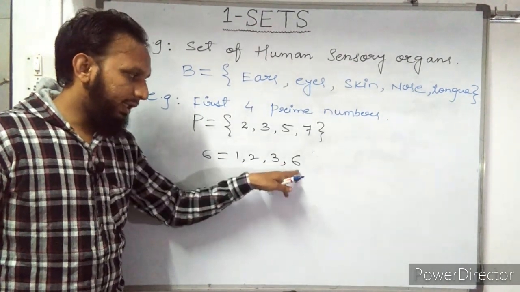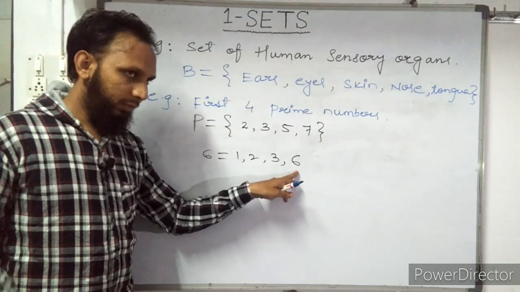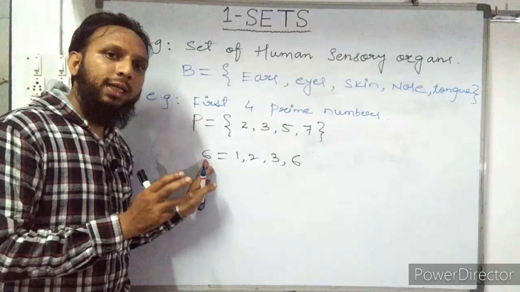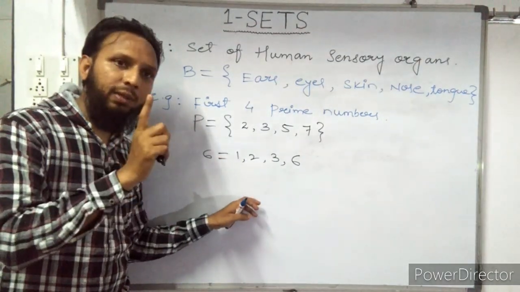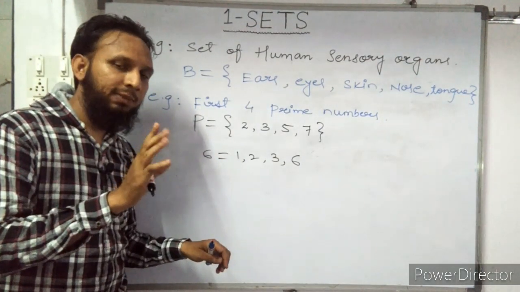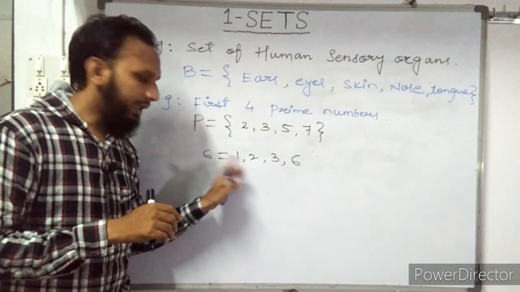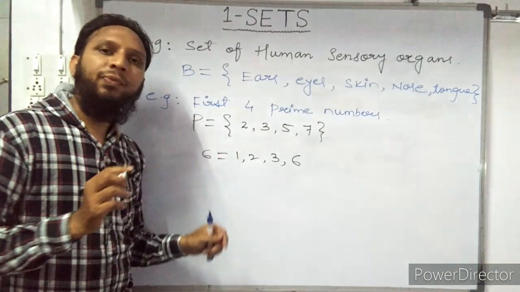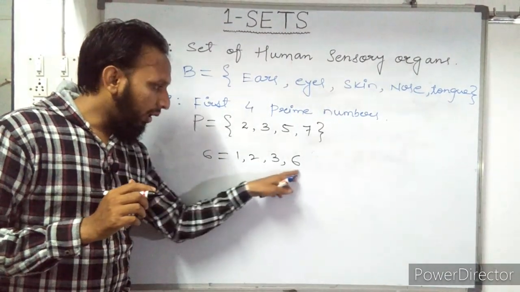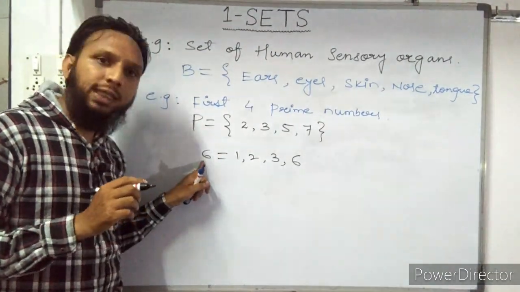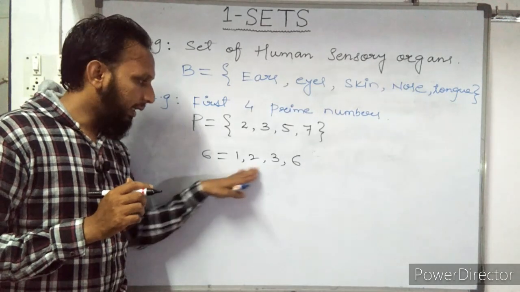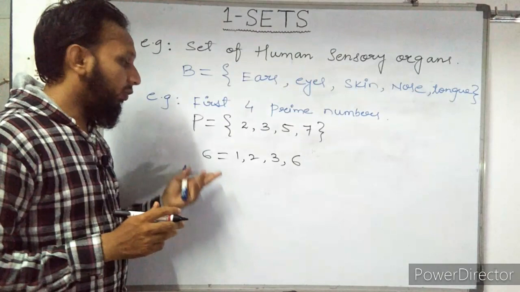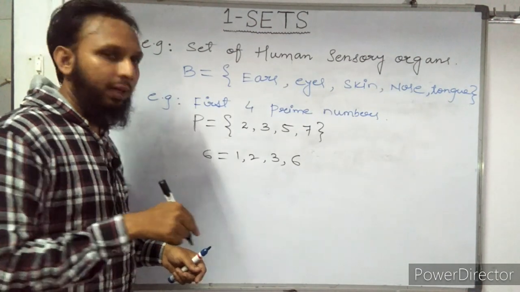1, 2, 3, 6. What does it mean? It means in हिंदी 6 जो है ये 4 टेबल्स में आता है. 1 के टेबल में तो हर नंबर आएगा एक्सेप्ट 0. 1 6 जार 6, 2 3 जार 6, 3 2 जार 6, 6 1 जार 6. That's why all these numbers are called factors of 6. So how many factors are there? There are 4 factors of 6. That's why 6 is not a prime. So what is 6? 6 is a composite number.